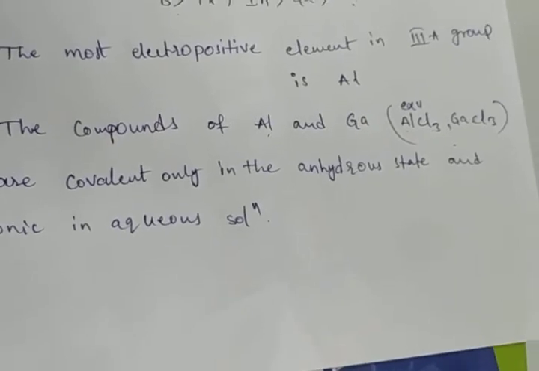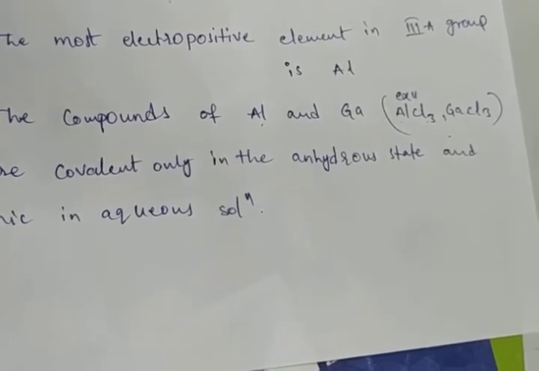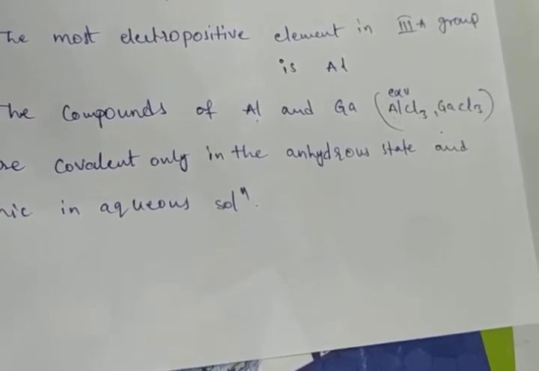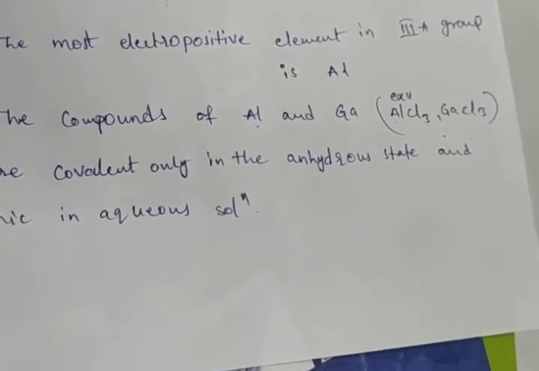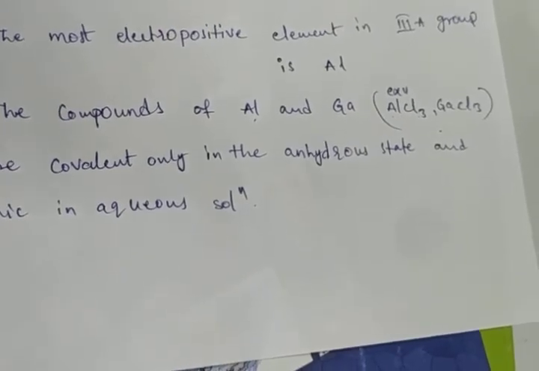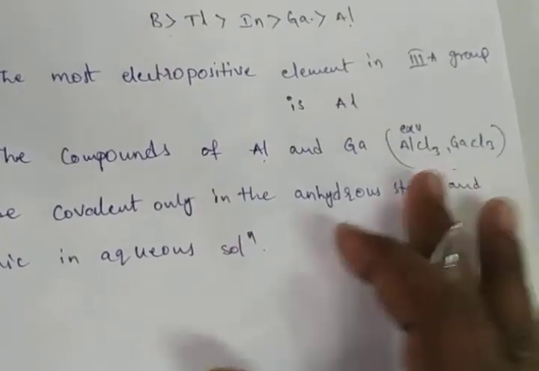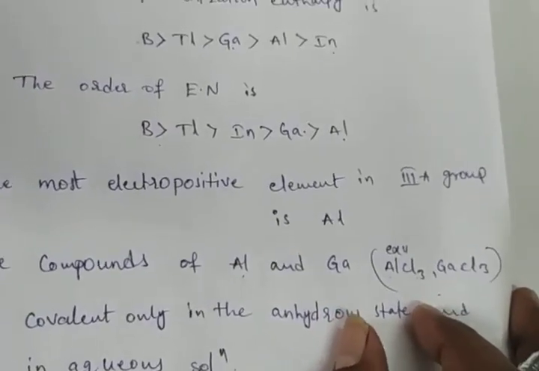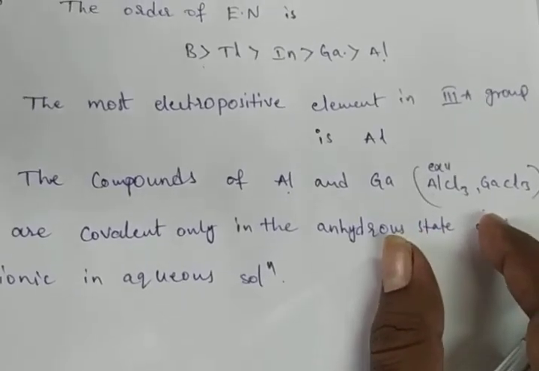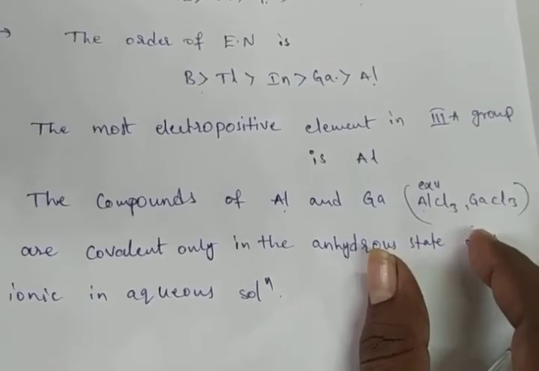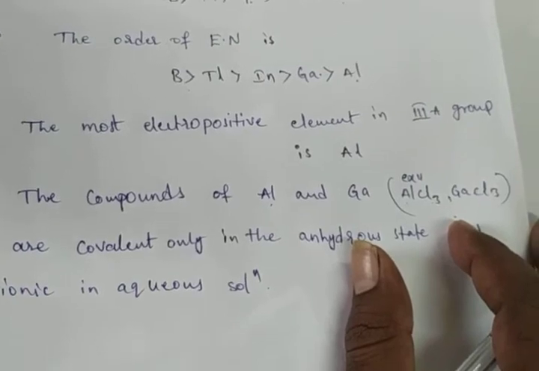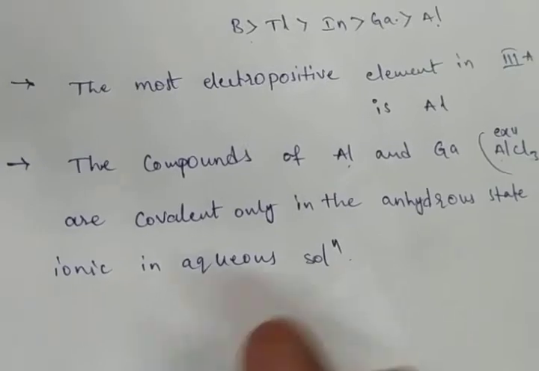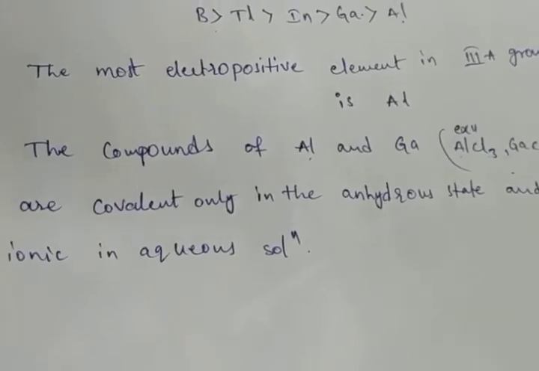Aluminum is a metal. Okay, metal nature. Suppose a metal is in contact with air, what happens? The air will react with the metal and form an oxide layer. That we can call corrosion. Corrosion means the metal reacts with oxygen in the presence of water to form an oxide layer. For example, if we keep iron outside, it will be corroded after some time. Corrosion means an oxide layer will be formed on the metal.